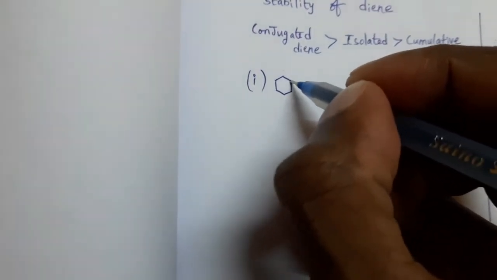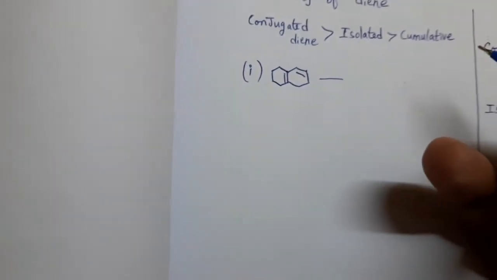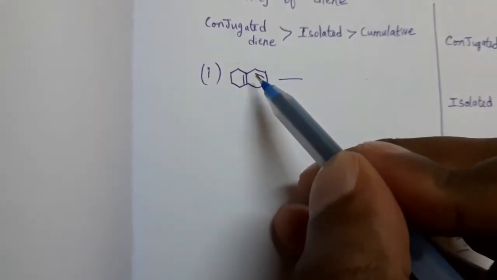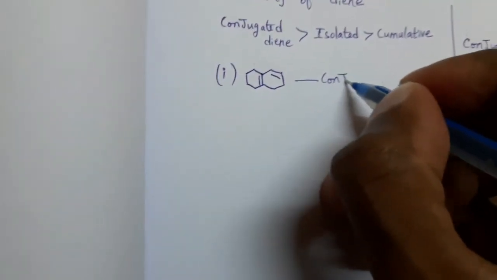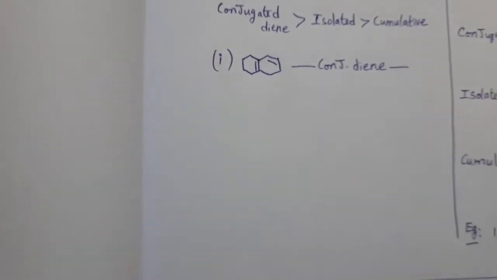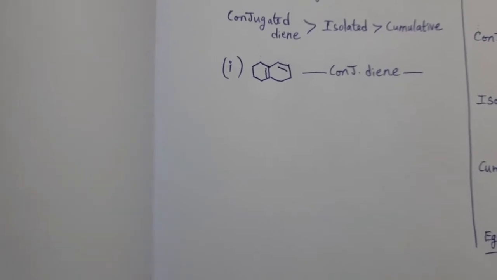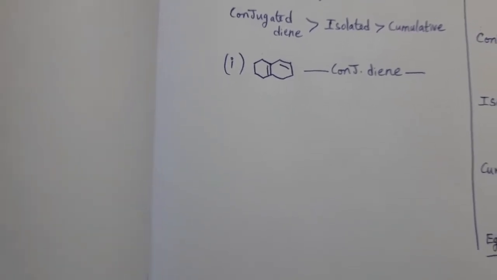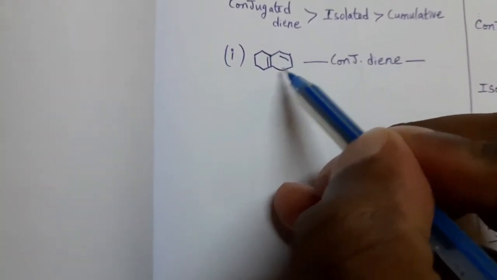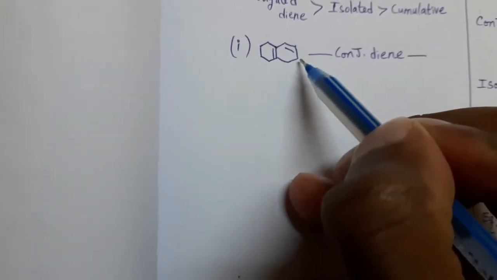This is structure 1. What type of diene? Conjugated diene, because two double bonds are separated by one single bond. So this is conjugated diene. In this, carbon atoms attached to the double bonded carbon is called alpha carbon. Hydrogens present on that carbon are called alpha hydrogens. So this is alpha hydrogen, alpha hydrogen, alpha hydrogen. Here, alpha carbon, alpha carbon, alpha carbon.